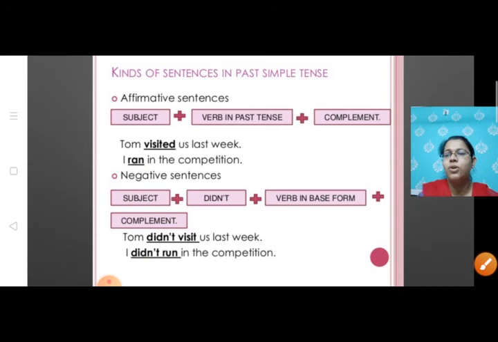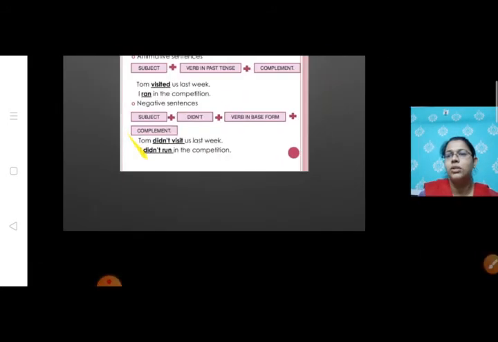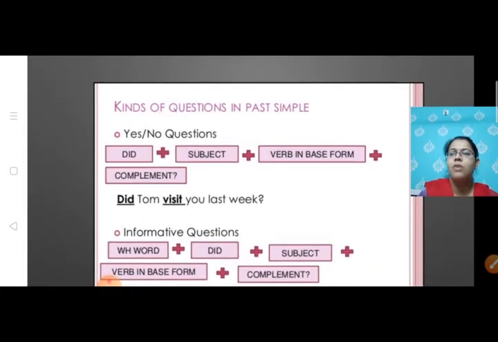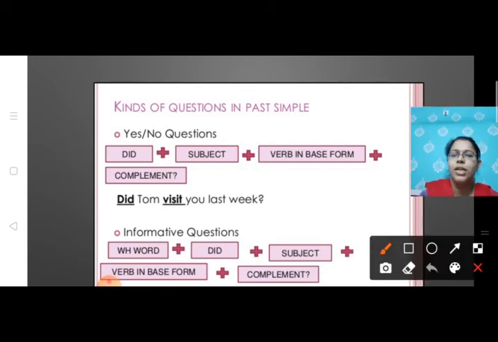Now let's move on to interrogative sentence. So let's see how do we make questions in past tense. When we write question, the first thing we are going to write is did. सबसे पहले हम क्या लिखेंगे? Did लिखेंगे और उसके बाद हम लिखेंगे subject and after that we are going to write the verb in the base form.